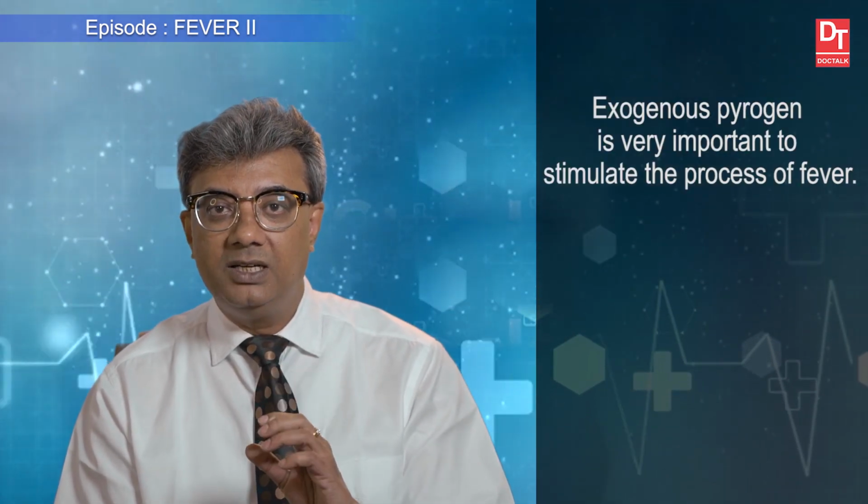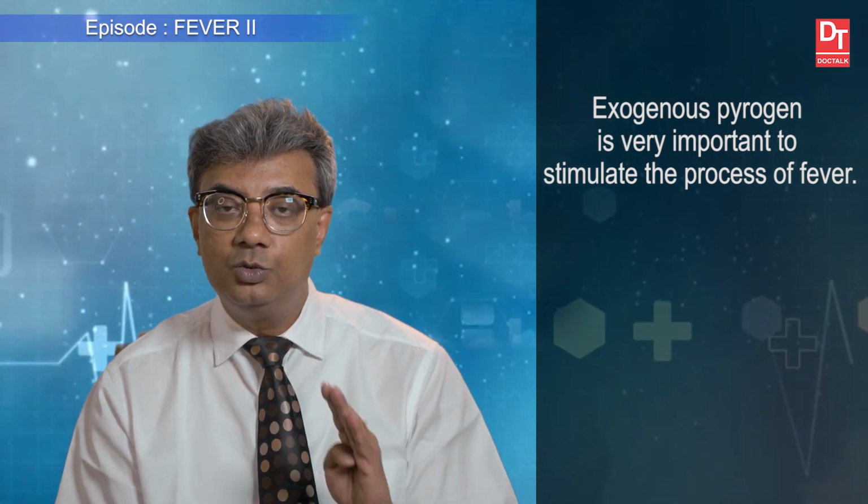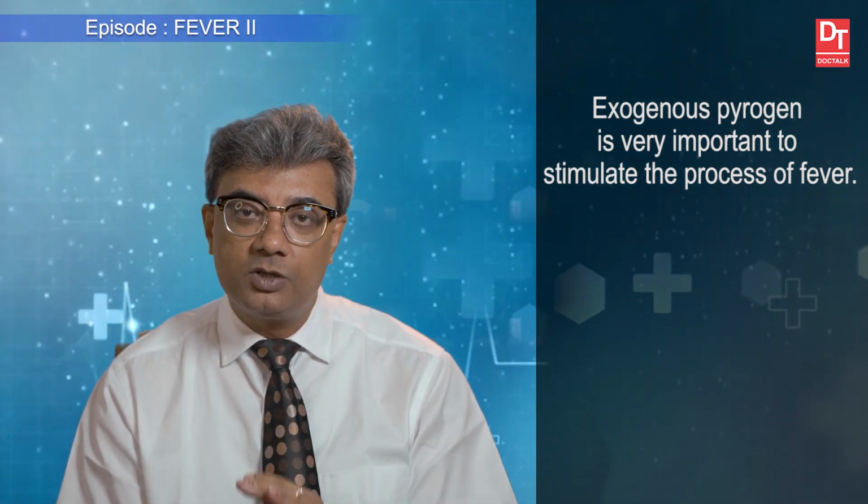If we give injection of these toxins to a normal individual, the patient's temperature starts rising. So, exogenous pyrogen is very important to stimulate the process of fever.